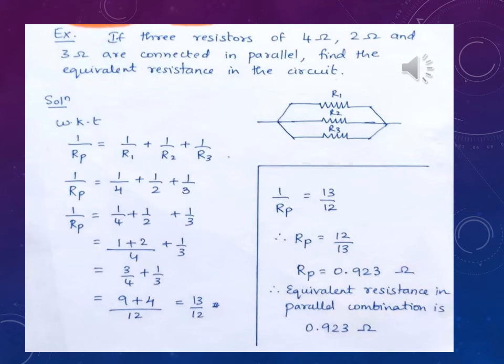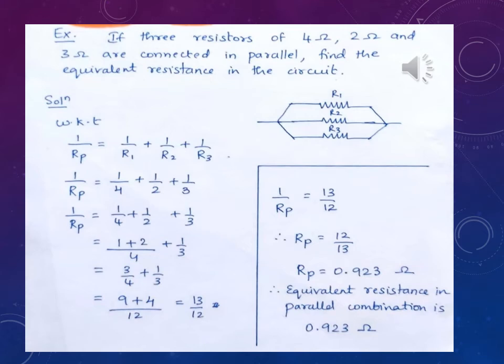However many resistors are connected, for that many you should write like this. Suppose if there are 4, what will you write? 1 by Rp is equal to 1 by R1 plus 1 by R2 plus 1 by R3 plus 1 by R4. So hope you all understood how to write the formula.